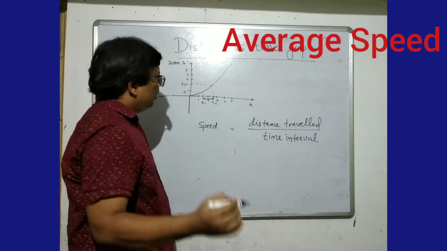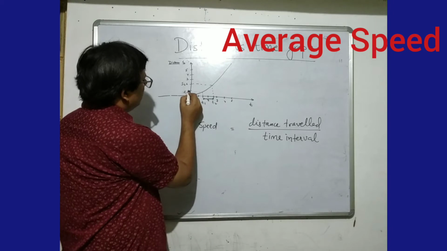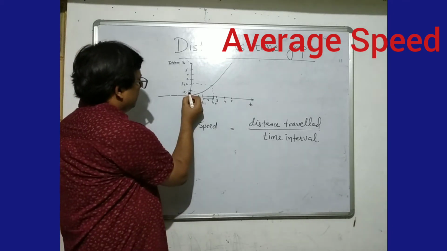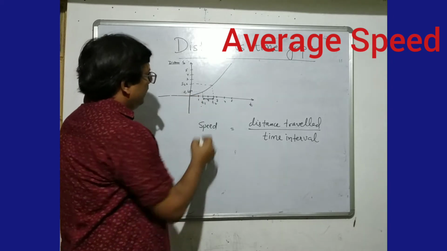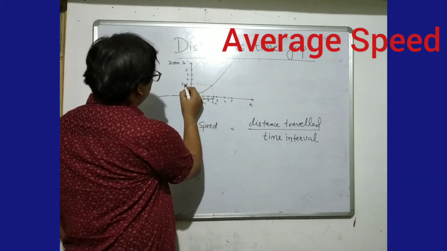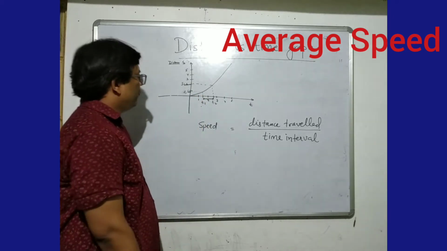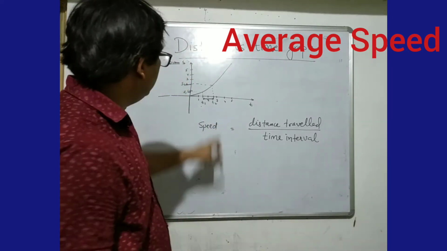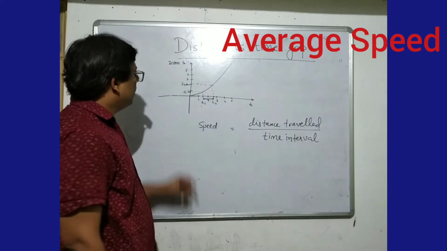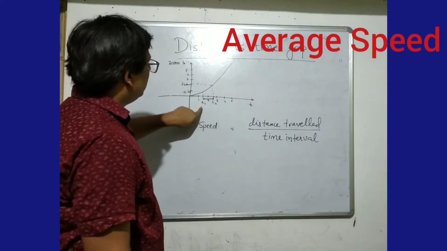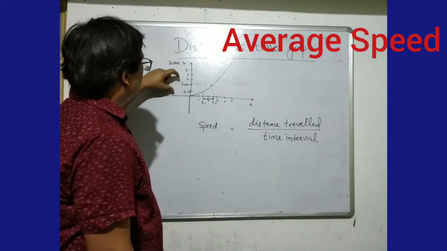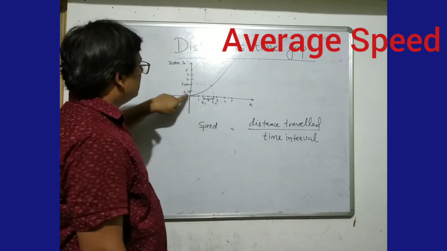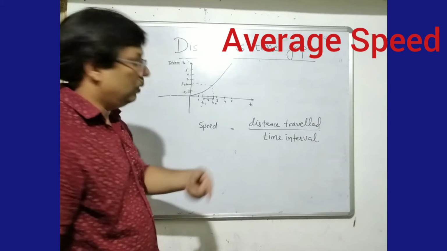When we are at t1, the distance covered was s1, and at time t2, the distance covered was s2. So what is the distance covered in the time interval t2 minus t1? It will be the distance covered till t2 minus the distance covered till t1.